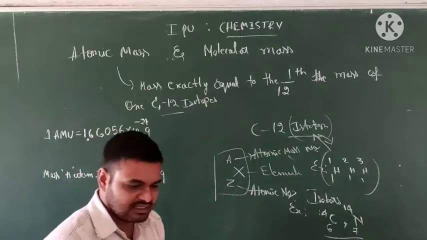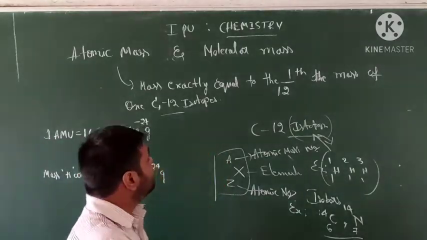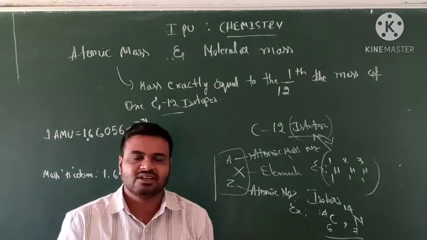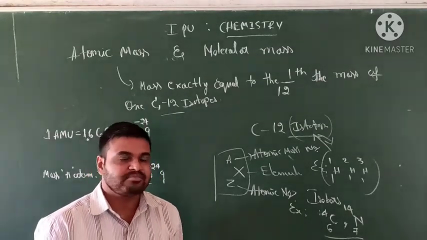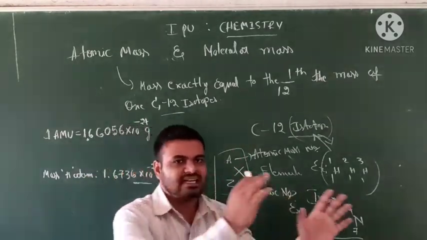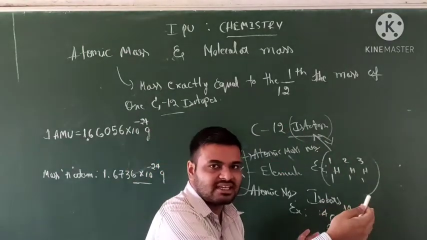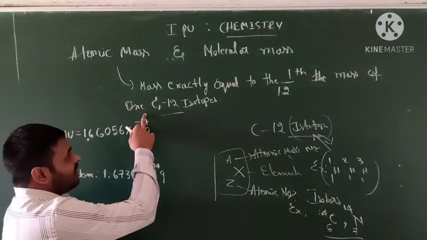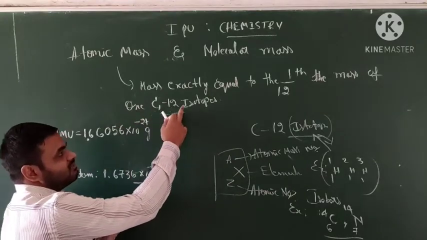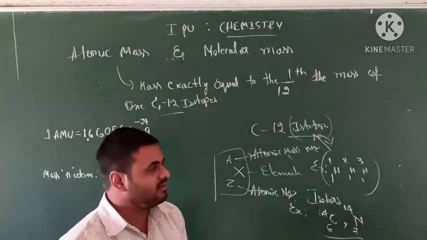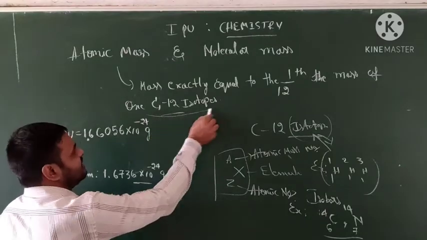Now come to the main point, the atomic mass definition. Atomic mass is the mass exactly equal to 1/12 of the mass of one carbon 12 isotope. Why do we take carbon? This is a standard.